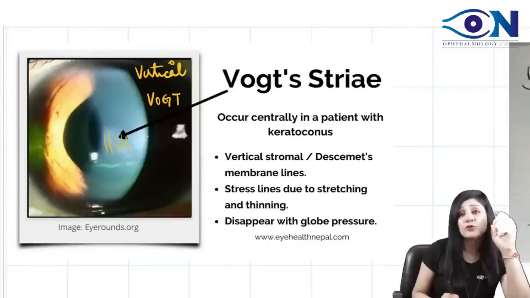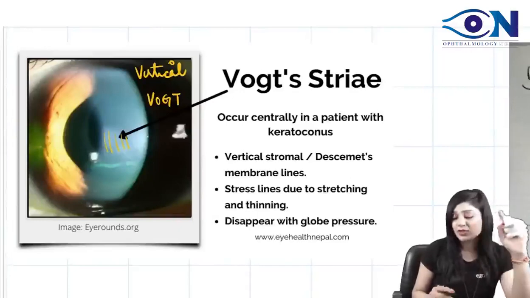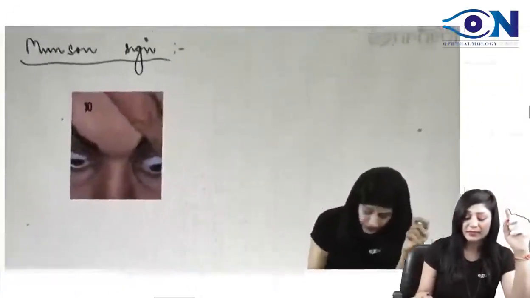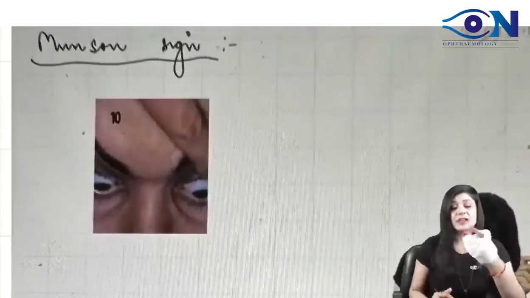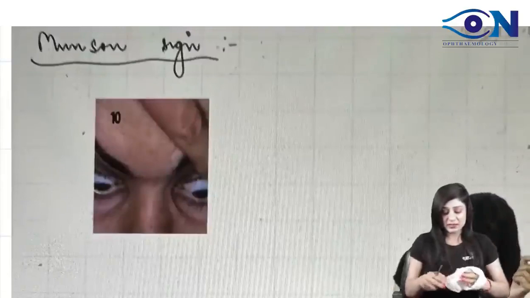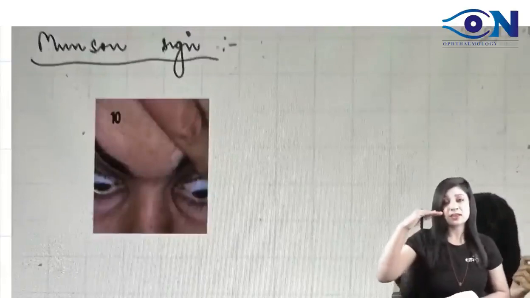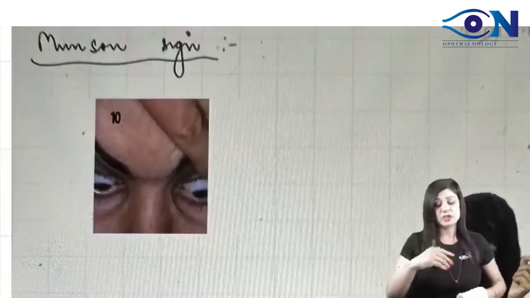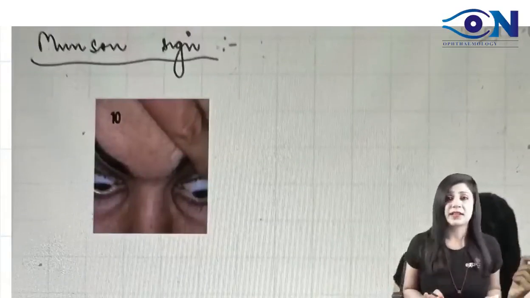Not only should you know which stria are found here, you should also know where half stria are found, and which are horizontal and which are vertical. Then look at this Munson sign. I told you, when the patient looks in the downward gaze, there is a localized bulging of the lower eyelid. This is called the Munson sign, right?